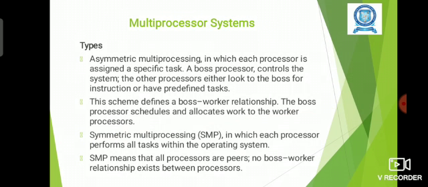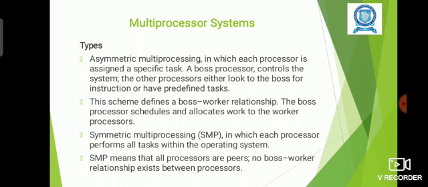First one is multiprocessor system. Multiprocessor system means using more than one processor in a system so as to improve the performance of the system by executing the operations parallelly in different processors. The multiprocessor system can also be classified into symmetric multiprocessing system and asymmetric multiprocessing system.